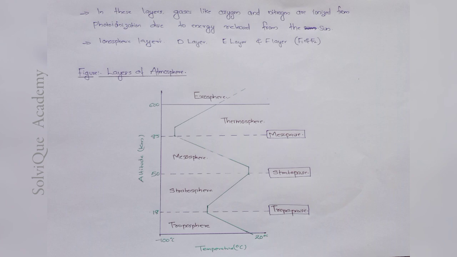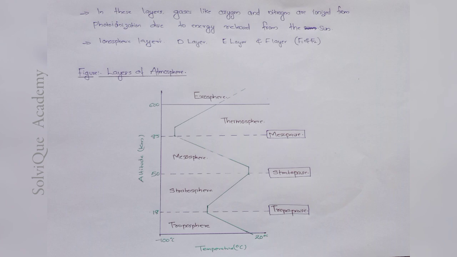Okay, as already mentioned, the first one is the troposphere, the second one is the stratosphere, the third one is the mesosphere, the fourth one is the thermosphere, and the final one is the exosphere. And here's a term, tropopause. Tropopause is the interface between the troposphere and stratosphere. And similarly, there is the stratopause. Stratopause is the interface between the stratosphere and mesosphere. And also there is the mesopause. Mesopause is the interface between the mesosphere and thermosphere.